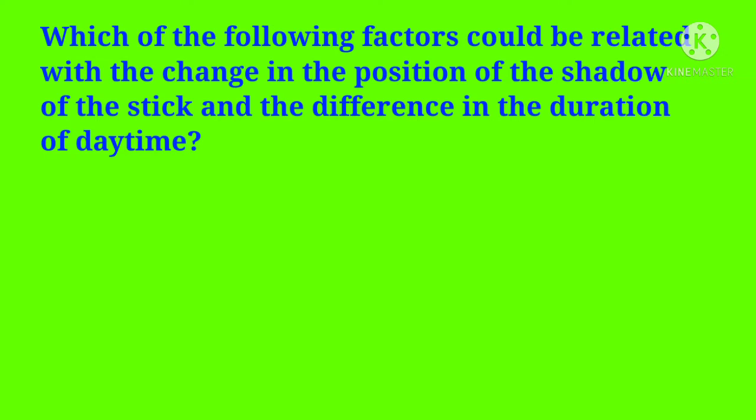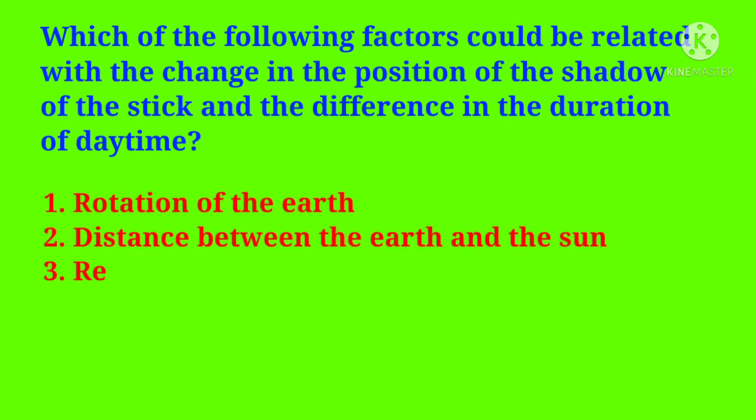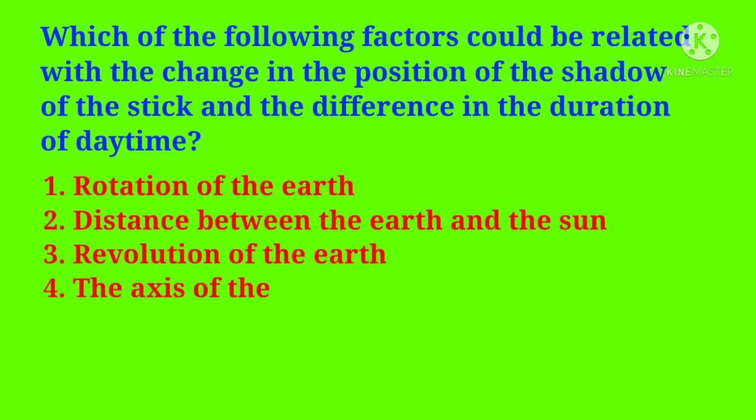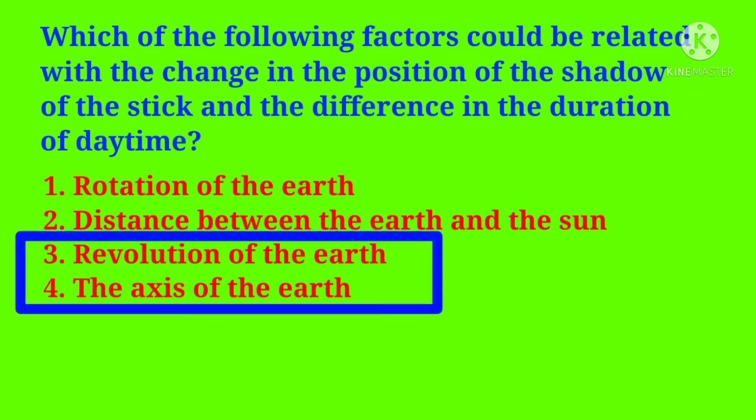Sixth question. Which of the following factors could be related with the change in the position of the shadow of the stick and the difference in the duration of daytime? First, rotation of the earth. Second, the distance between the earth and the sun. Third, revolution of the earth. And fourth, the axis of the earth. Here is the answer: the revolution of the earth and the axis of the earth.